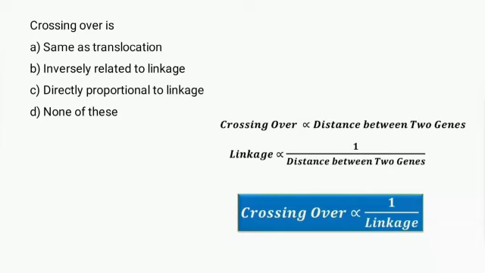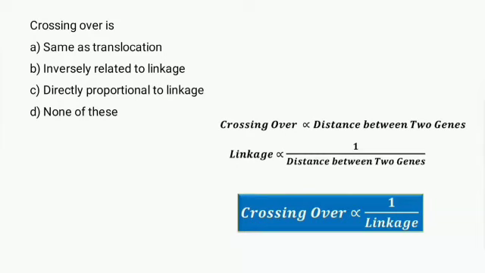Crossing over leads to production of new combinations of genes, which is very important in the process of evolution. Crossing over results in recombination of genes found on the same chromosome, which are called linked genes, that would otherwise always be transmitted together.